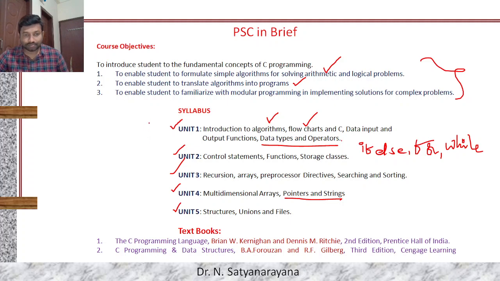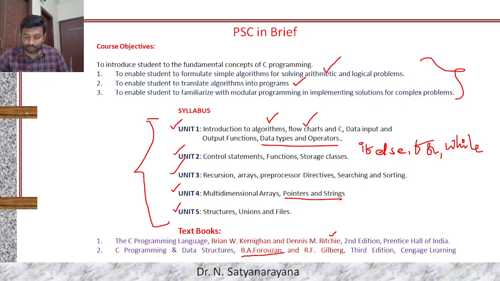So this is how someone has to understand the course before they try to learn it. My suggestion is you can go through standardized textbooks like The C Programming Language by Kernighan and Dennis Ritchie. Or else you can go for B.A. Forouzan also.